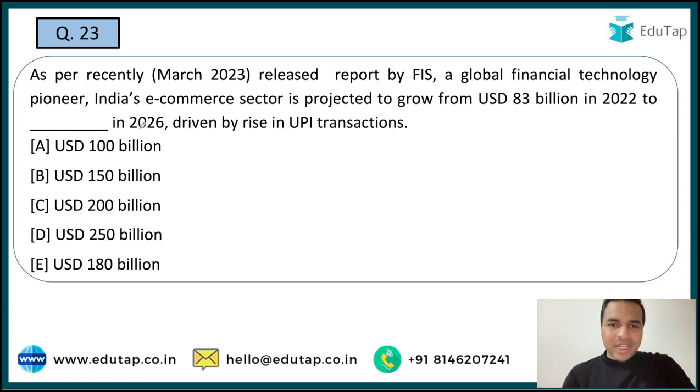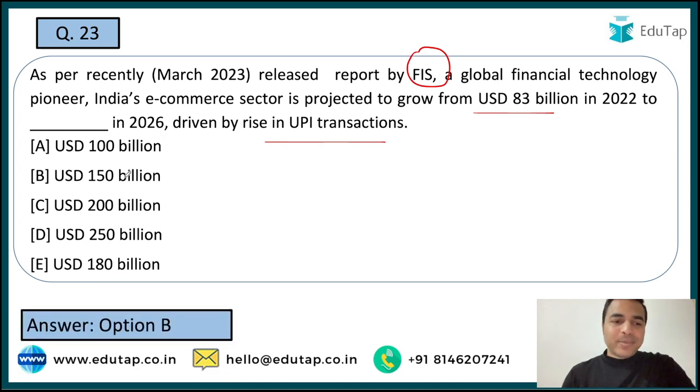Now the next question. So guys, this is a question which is based on a report released by FIS, which is a global financial technology pioneer. And here guys, you are required to tell me that as per the report, India's e-commerce sector is projected to grow from USD 83 billion to what value? So what is the new value to which it is forecasted to grow by the year 2026? And it will be driven by the rise in UPI transactions. So you are required to identify the right answer to this question. The right answer is option B, that is USD 150 billion.